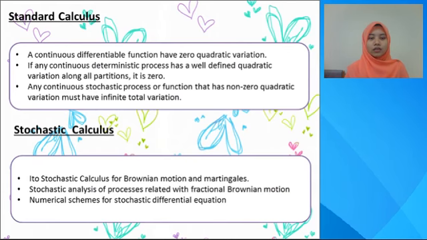Standard calculus. A continuous differentiable function has zero quadratic variation. Any continuous deterministic process has a well-defined quadratic variation along all partitions, which is zero. Any continuous stochastic process or function that has non-zero quadratic variation must have infinite total variation. Stochastic calculus: Ito calculus for Brownian motion and martingales, stochastic analysis of processes related to fractional Brownian motion, and numerical schemes for stochastic differential equations.